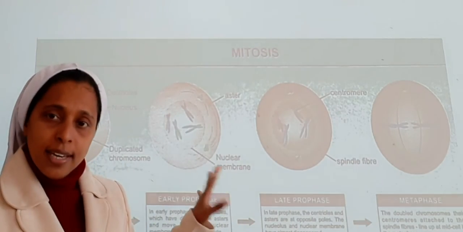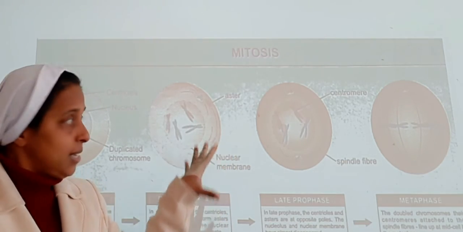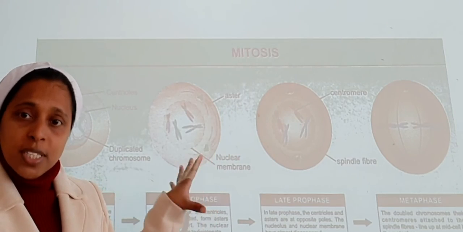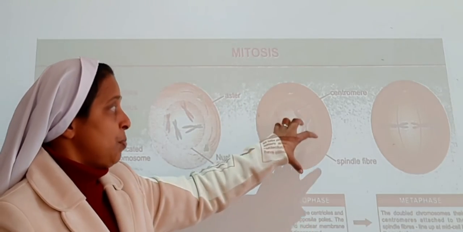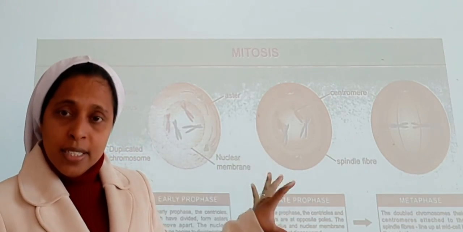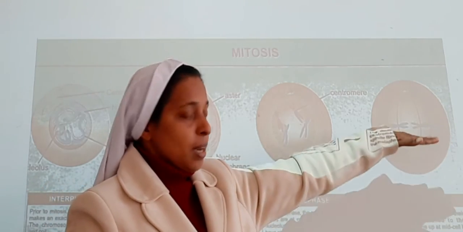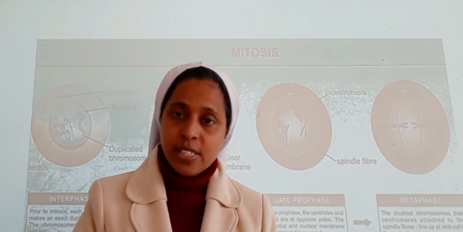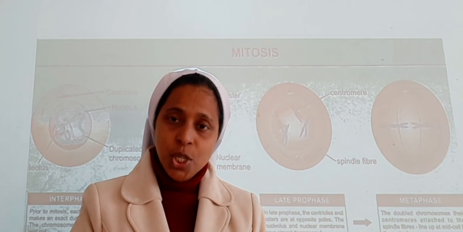In the next stage, early prophase, the nuclear membrane disintegrates and the asters start to move towards the poles. In the late prophase, the centromere is being formed, the spindle fiber is formed, and microtubules are being formed. And in the metaphase stage, the chromosomes come to the equatorial division. So hope this mitosis M phase stage is clear to you all.